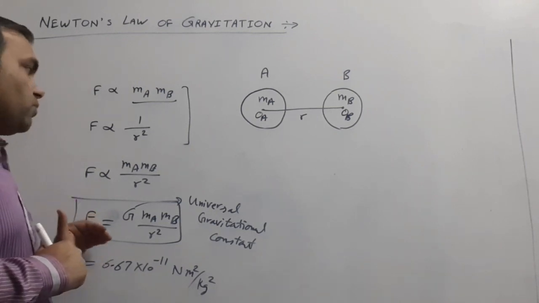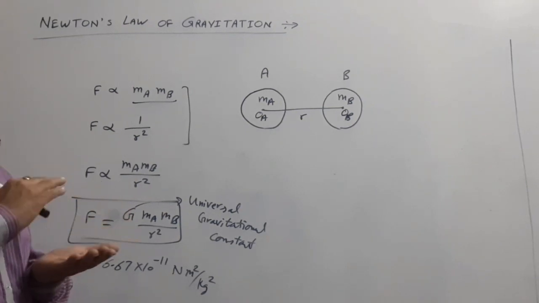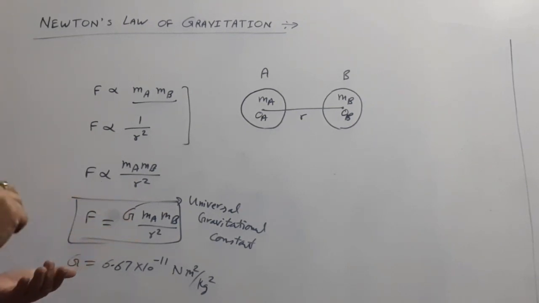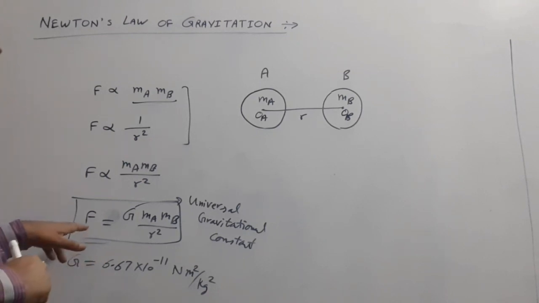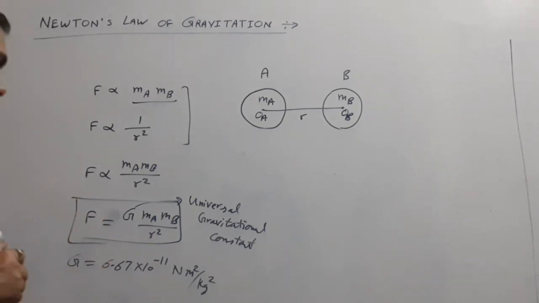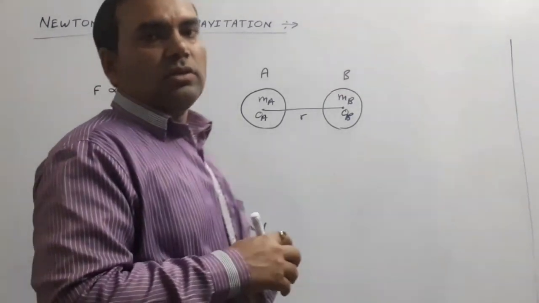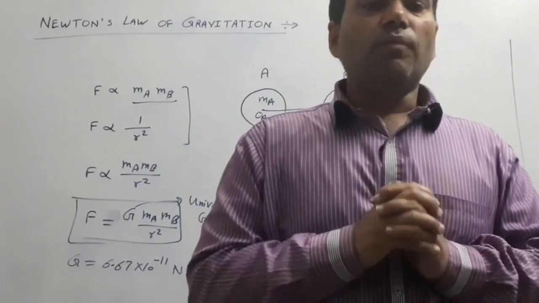That means this force acts over all distances, from very small distances to very far distances. So this force is the universal gravitational force, and it is always attractive in nature. This law is known as the universal gravitational law or Newton's gravitational law.